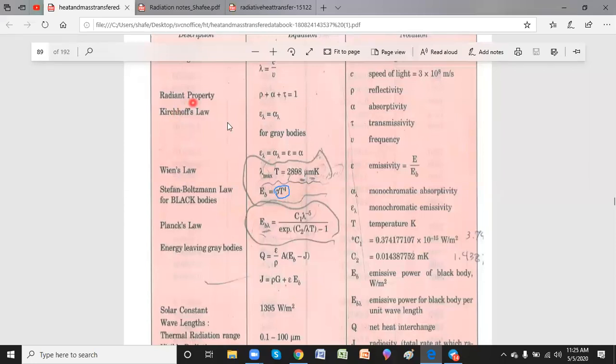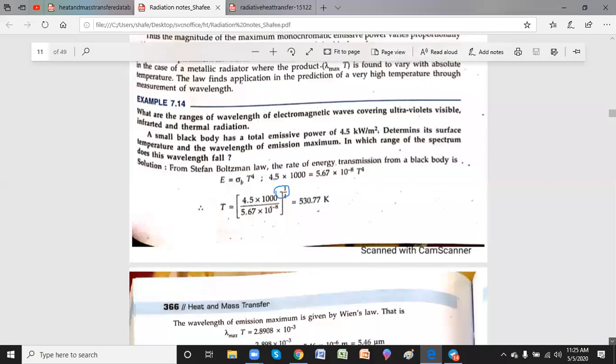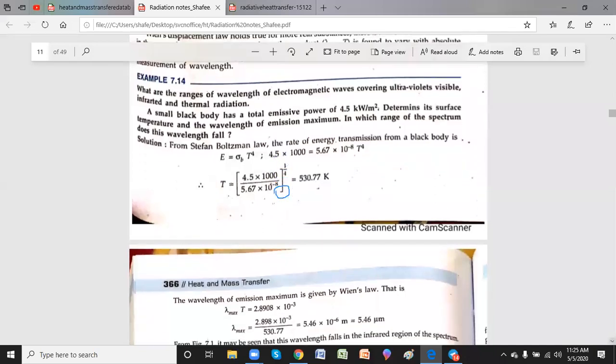Up to this, I discussed the basics of radiation heat transfer, except Kirchhoff's law, which is the final law of radiation. So initially Planck's law, then the Stefan-Boltzmann law, and finally Wien's displacement law. Let's see one problem so that you can easily understand how these things hold good. I'll take a simple problem here. You see, a small black body has a total emissive power of 4.5. Okay, just one minute.